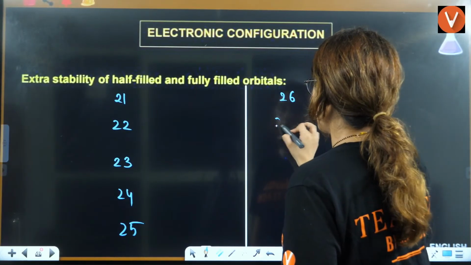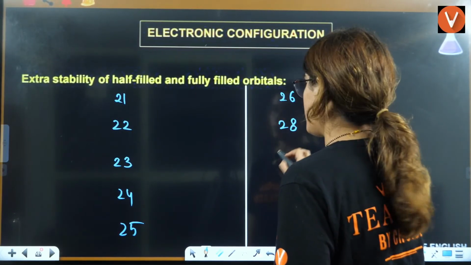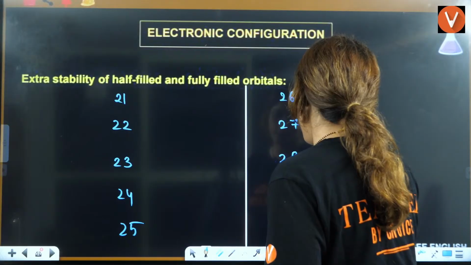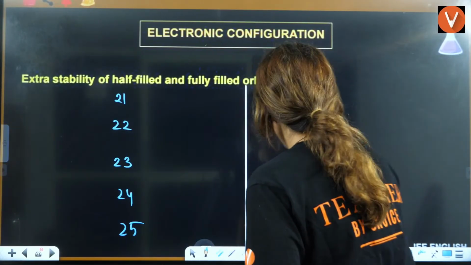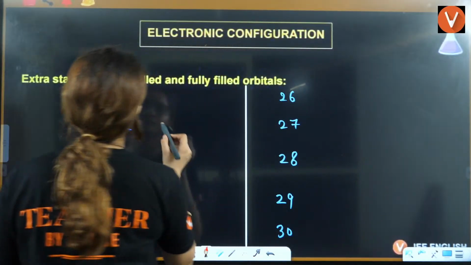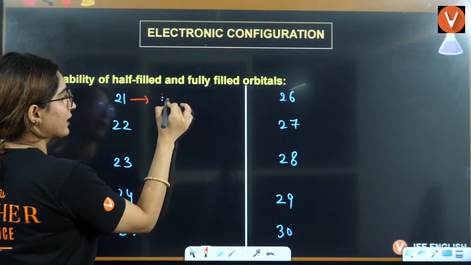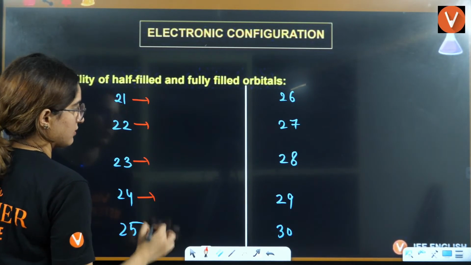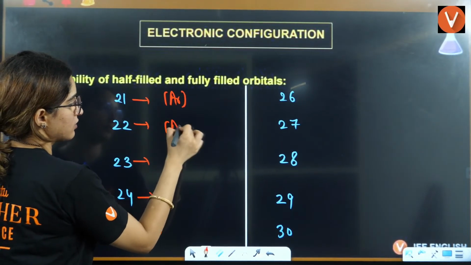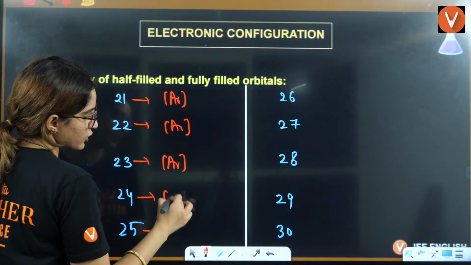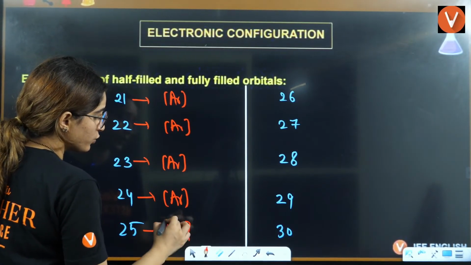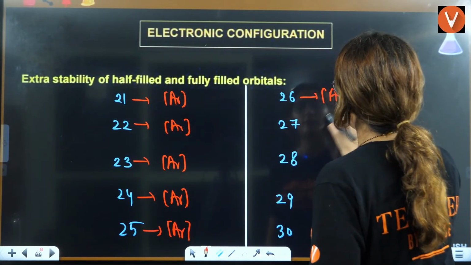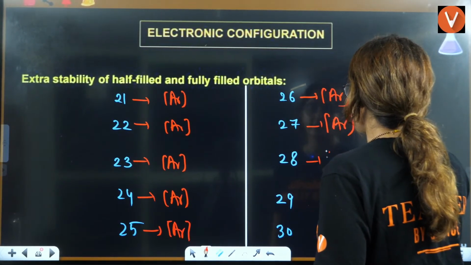26, 27, 28, 29, and 30. So, if you see this here, argon I am not writing anywhere. Argon you assume. Okay? So, if you want me to write, I'll write. Argon. This is the atomic number 21 to 30 that you will use in 12th class. Coordination and d-and-f block is based on this only. 3-4 questions in the exam will be based on this.